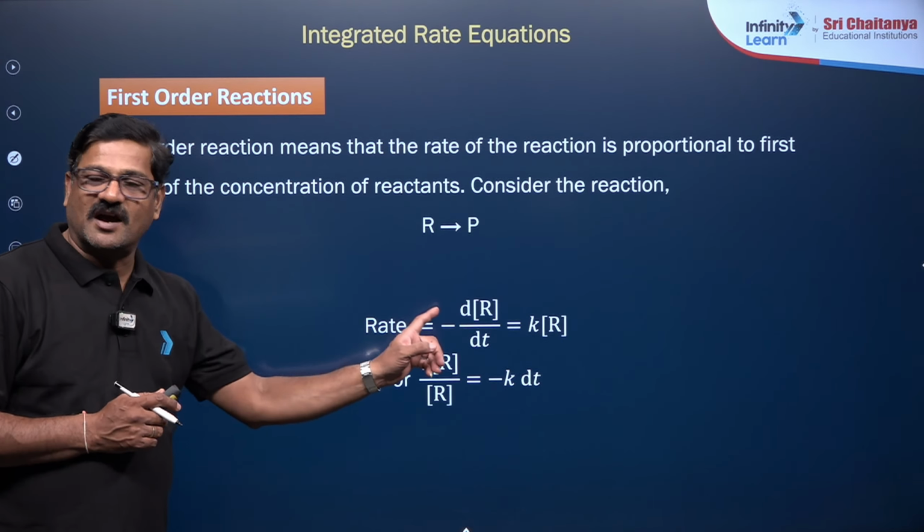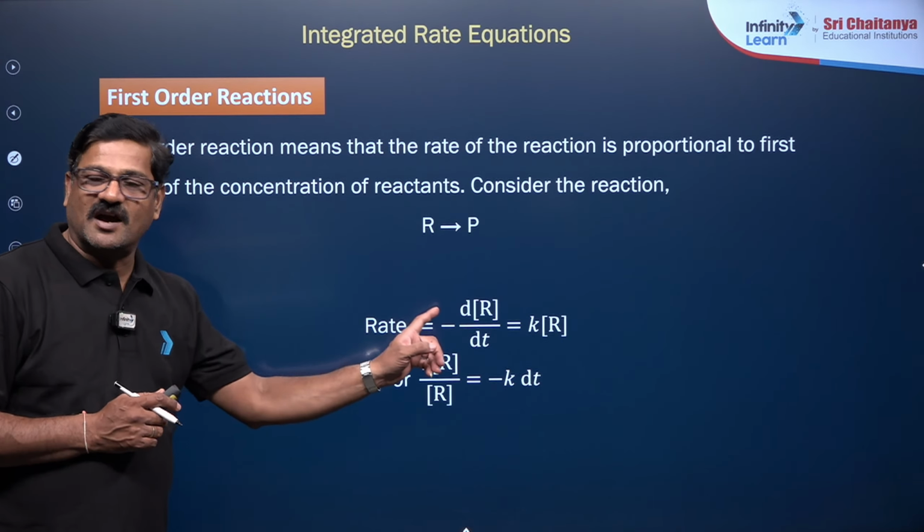Now we will integrate this equation. Integrating on both sides, we go from initial concentration R naught to R, and time from 0 to t. On doing so, you are going to get a logarithm expression.